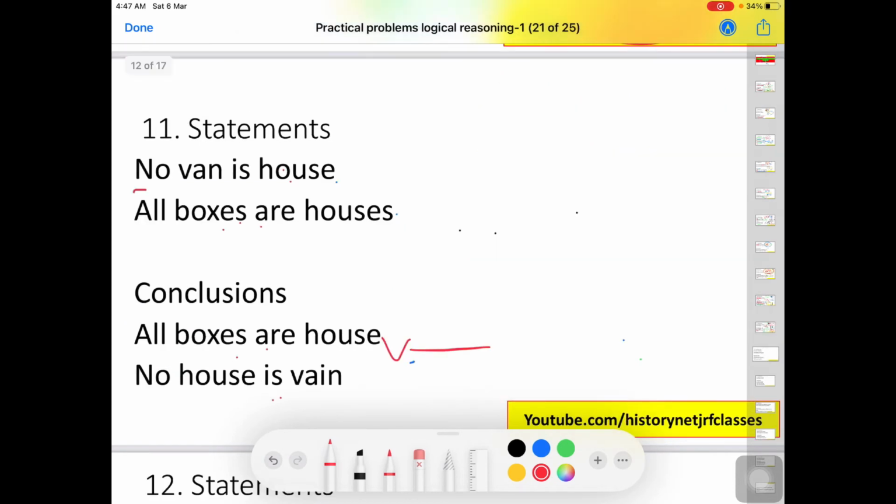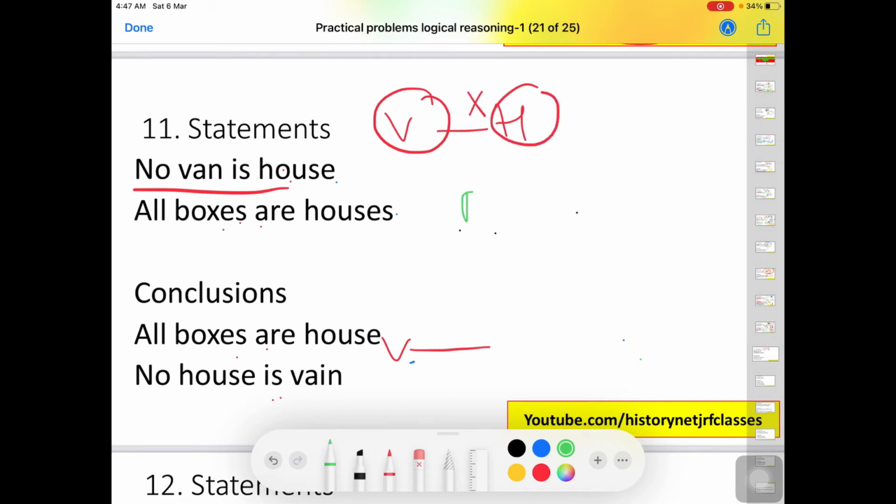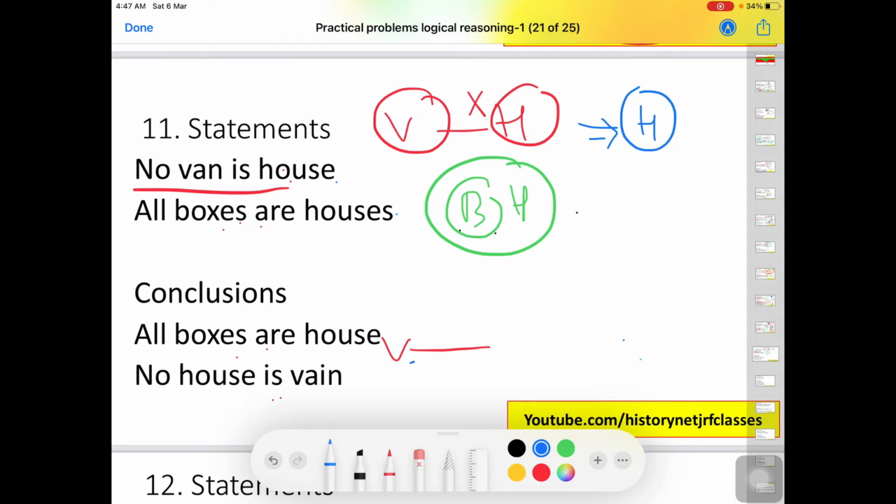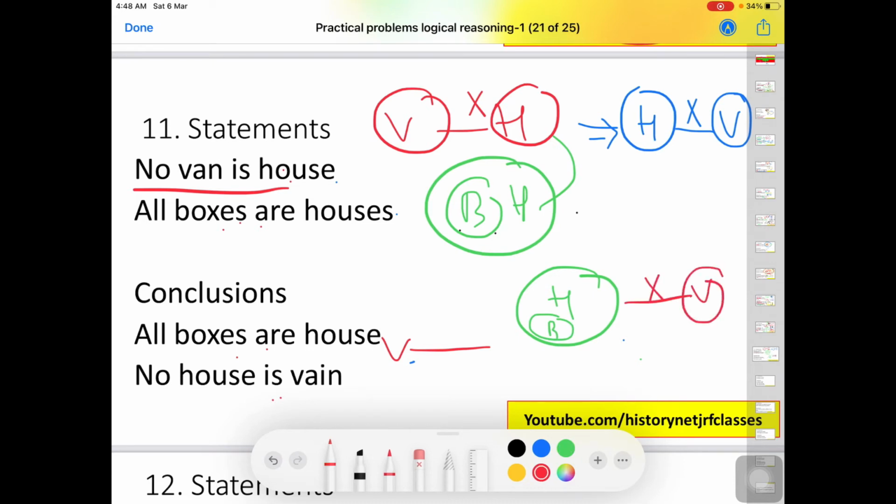Next we have no van is house. So here no van is house. Then all boxes are house. Fine. Now we can also say that no house is van. This is also true, right? In this scenario we can't say like that. Now the common thing between them is H. So we will draw H, then B, and we will arrange it as it is like this way.